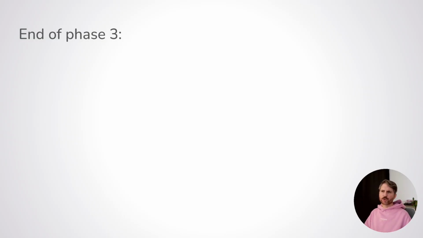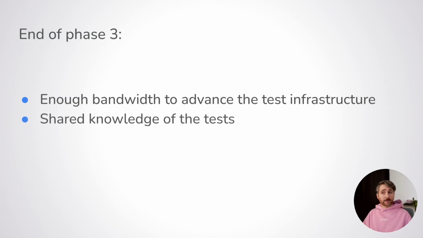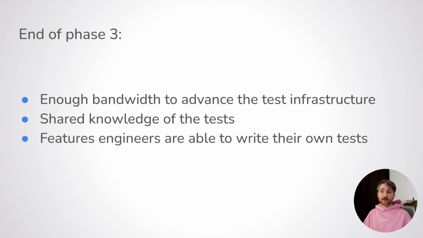At the end of this phase, you should be in a very good place. Your test automation engineers will have room for advancing the infrastructure. So they will be able to think of different flows, different layers of testing to run at different times. The knowledge around the test infrastructure will be shared among many people, which reduces the bus effect. So that's good. And your future engineers will be able to write their own test scenario. And sometimes things that the test automation team or the QA team didn't think about. So this can be very useful.